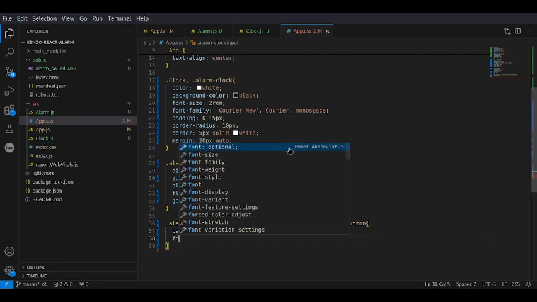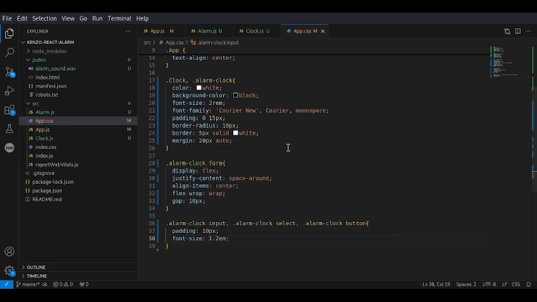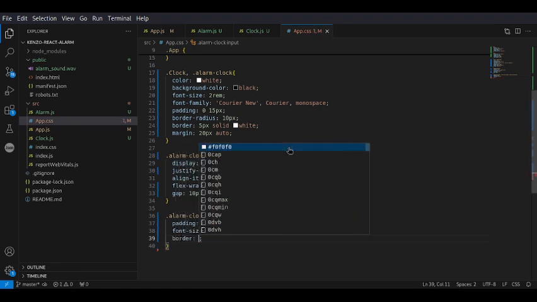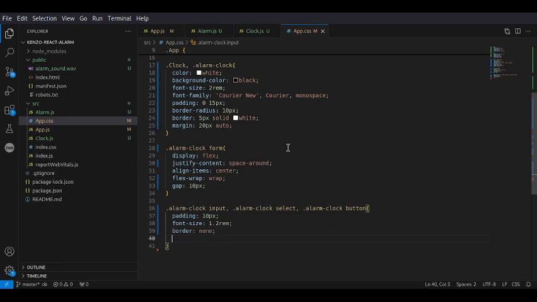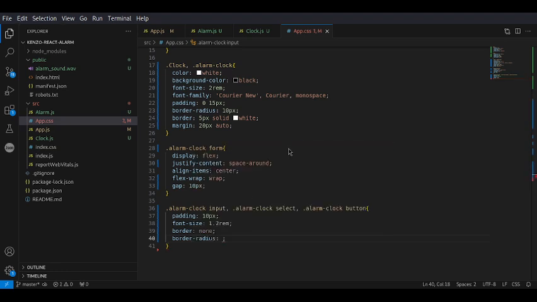We want to give it some font size. Let's try REM instead of EM. No borders. And border radius 5 pixels maybe.